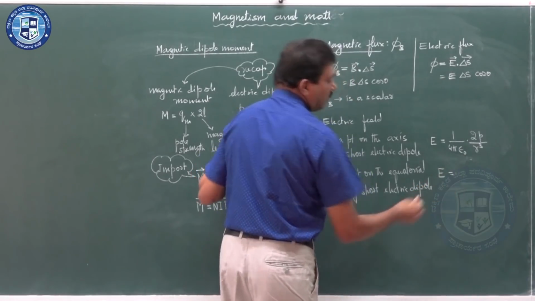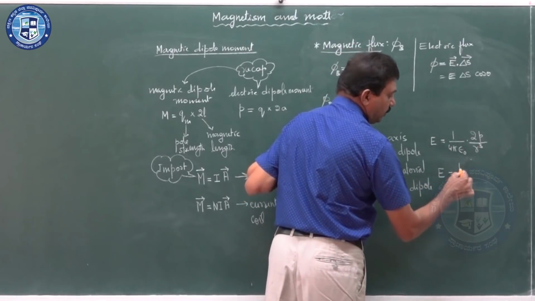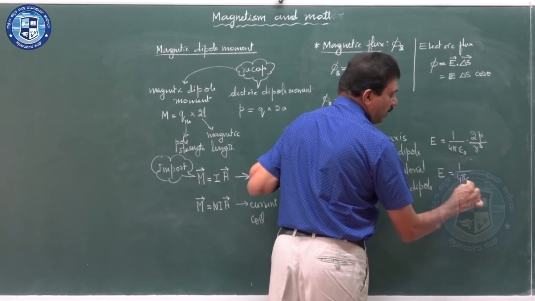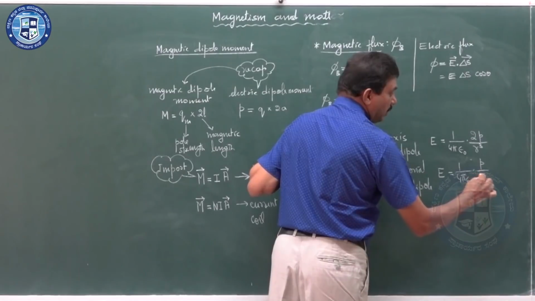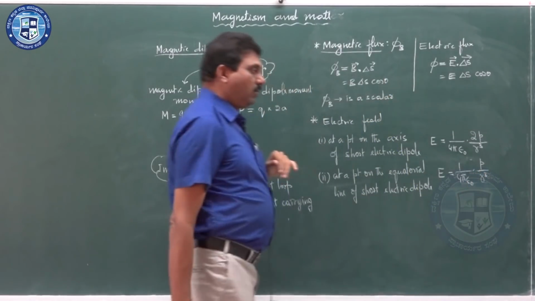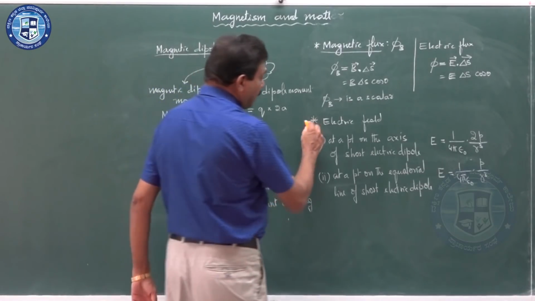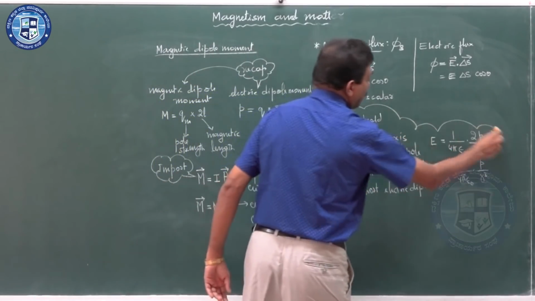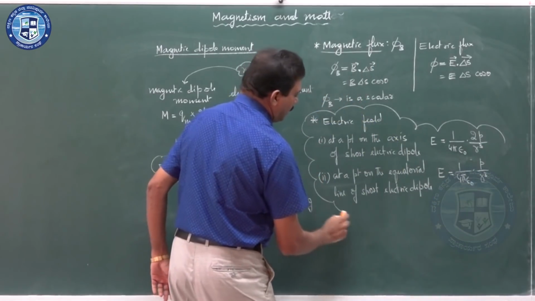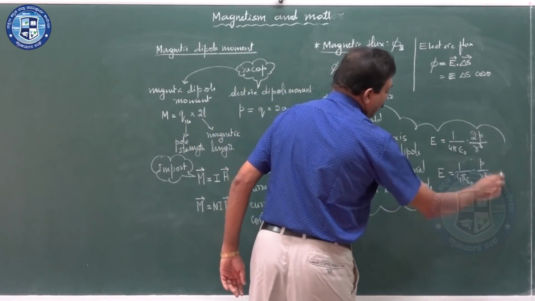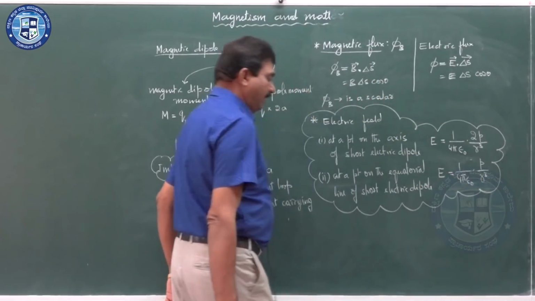The electric field is given by the formula, considering only the magnitude here, 1 by 4 pi epsilon naught into p by r cube. So, we had two formulas for electric field. I am just recapping these two formulas so that it can help my lesson here.